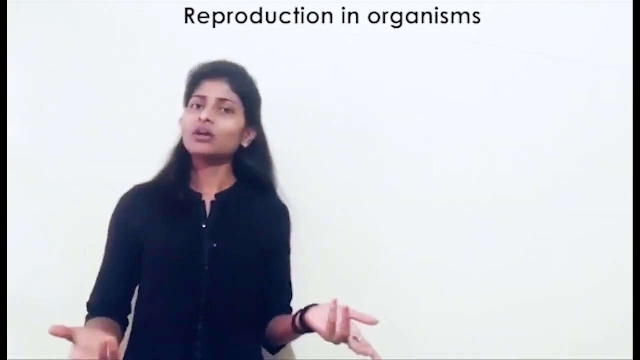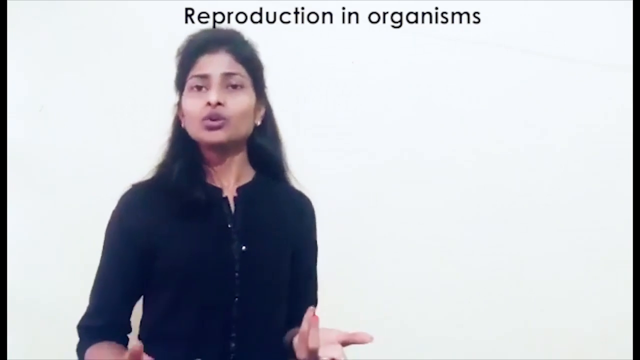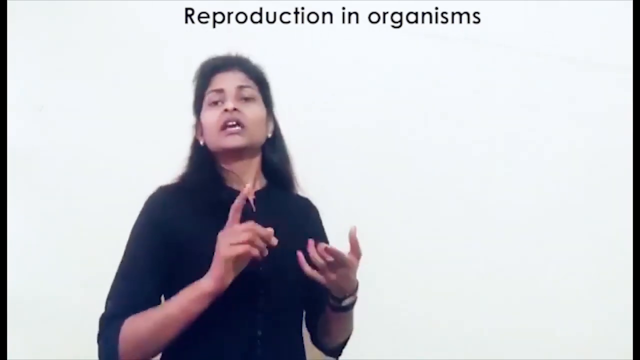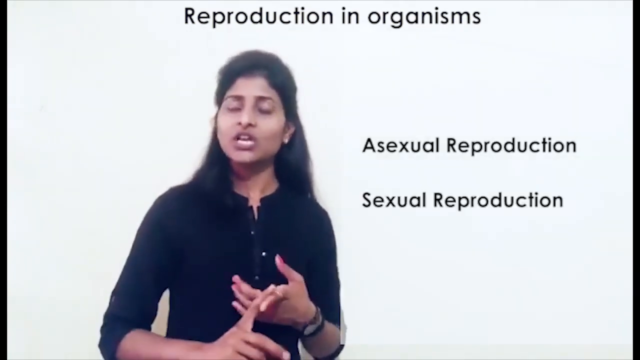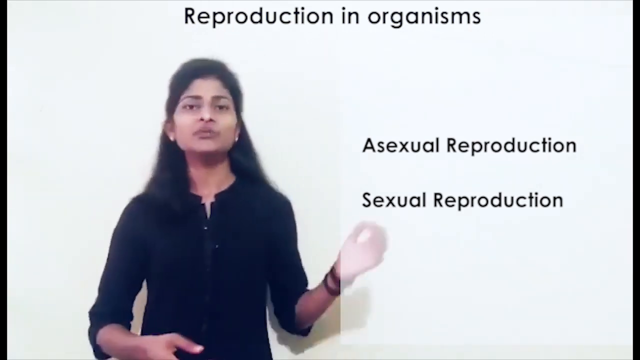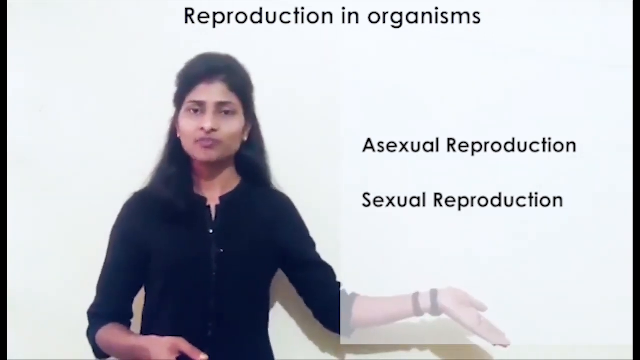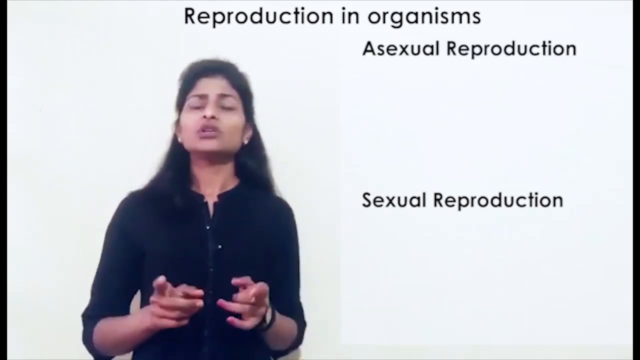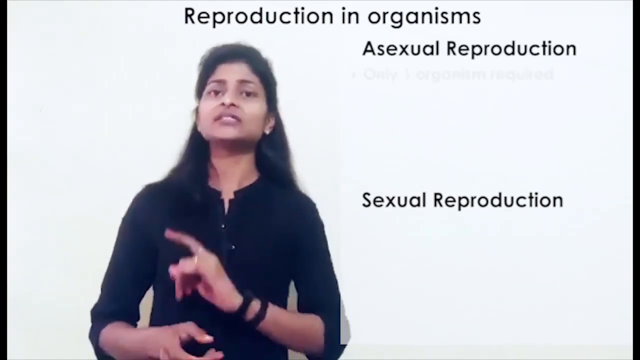So we already know the definition of reproduction. Now we'll deal with the types of reproduction. We all know, as the name says, asexual reproduction and sexual reproduction. Now we are going to differentiate between asexual reproduction and sexual reproduction. The very first is, asexual reproduction only requires one single parent.